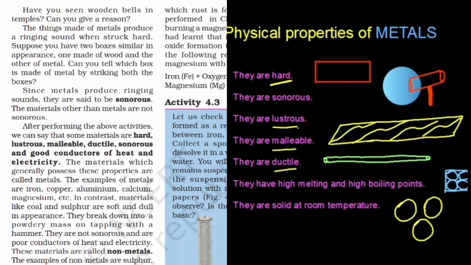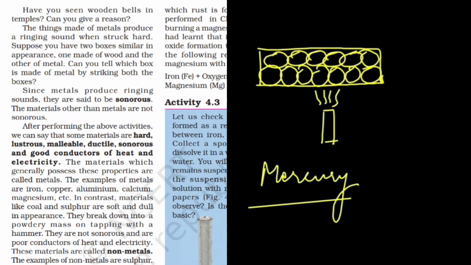If you see the exceptional cases, sodium and potassium are metals which are not hard, and also they are not sonorous. They are not malleable either: all the hard metals are malleable and all the soft metals are not malleable, because they will get broken down into many pieces if you hit them using a hard object. Same with ductile. Then high melting and high boiling point: again, a soft metal won't have high melting and boiling points because there will be space in their particles. Then solid at room temperature, we see that mercury is the metal which is liquid at room temperature.